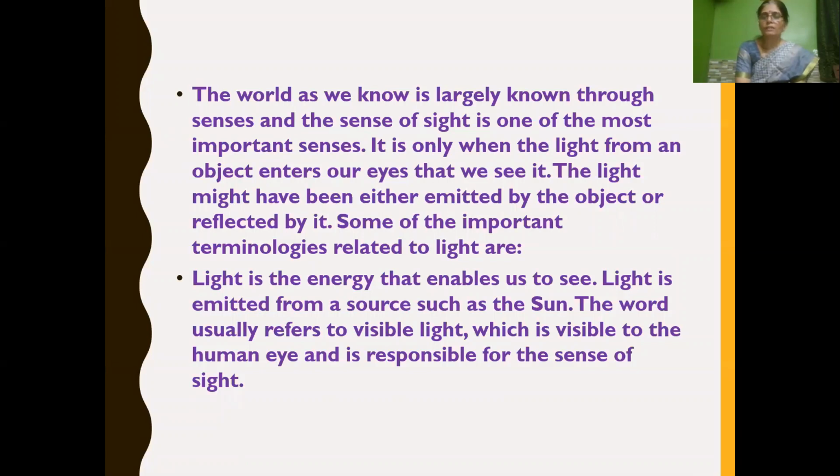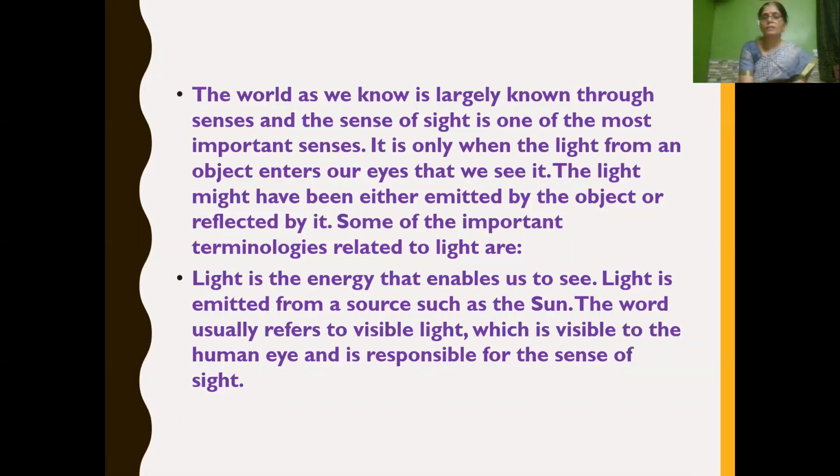But even with the sense of sight, in a dark room, can we see any object? No. It is only when the light from an object enters our eyes that we can see it. The light might have been either emitted by the object or reflected by it.